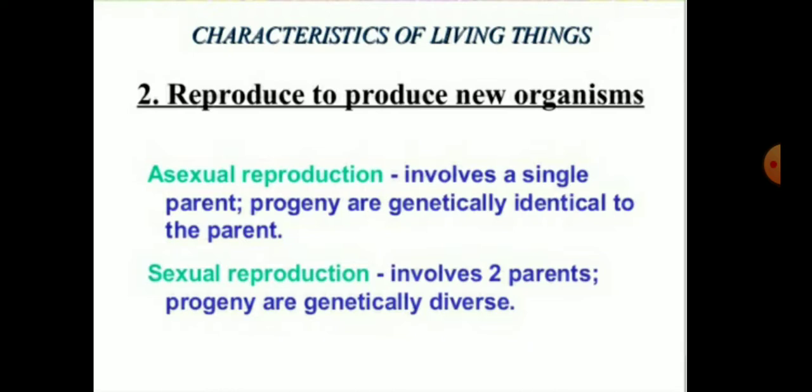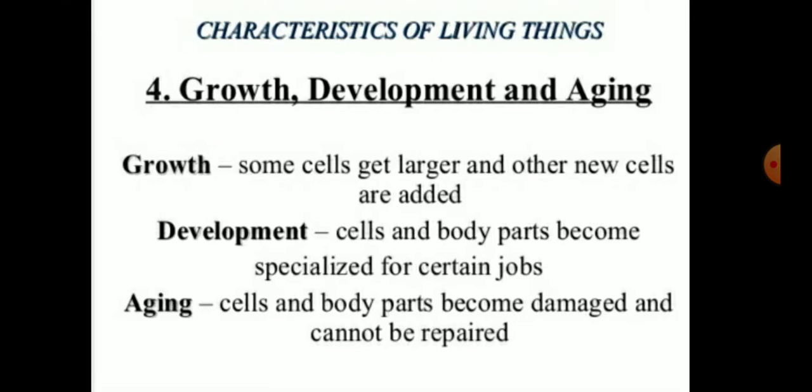There are two types of reproduction, asexual reproduction and sexual reproduction. Sexual reproduction involves two parents, and asexual reproduction involves a single parent, and the offspring is genetically identical to their parent. The next characteristic feature is growth.